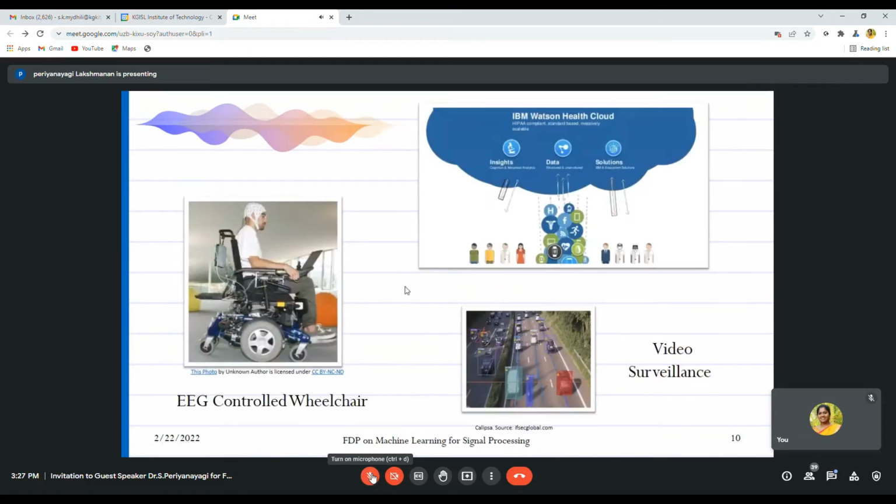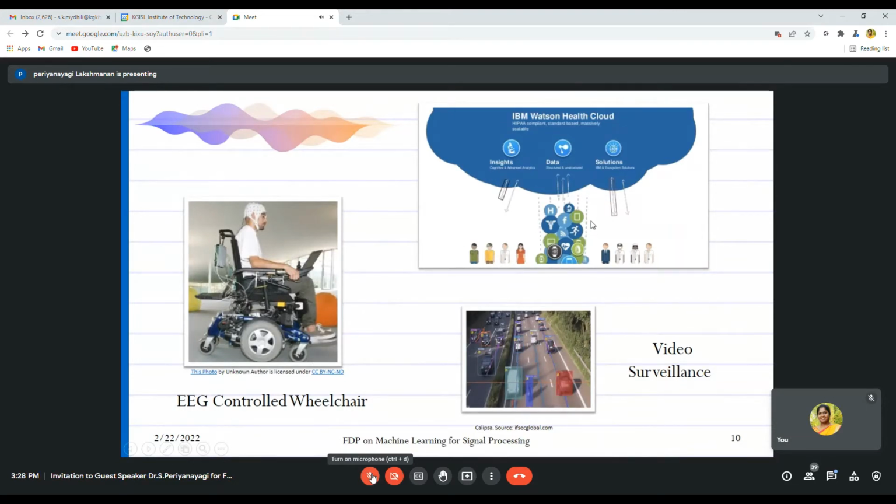As I already told, by seeing this EEG controlled wheelchair, it detects the man's EEG signal and accordingly it acts. It moves forward, it goes straight, it goes right, and it goes left.